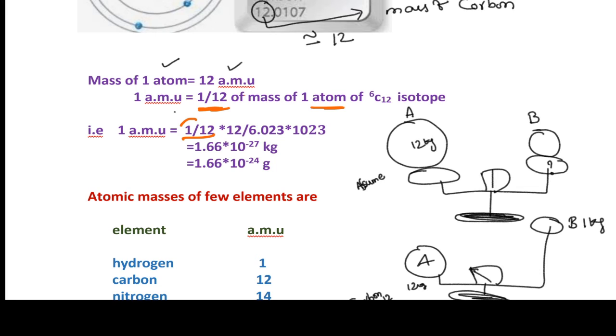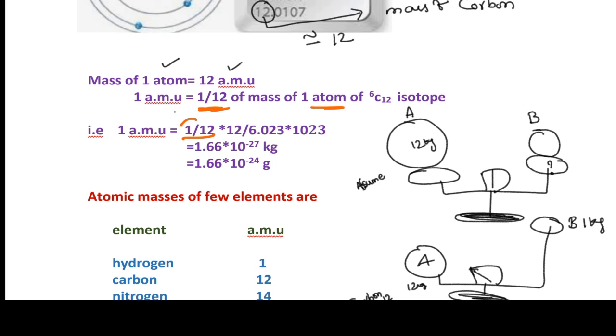If you simplify this one, you will get 1.66 into 10 power minus 27 kg. Don't get confused here: here we are using kg, there we use grams. So here I wrote minus 27; convert this into grams and you will get minus 24.